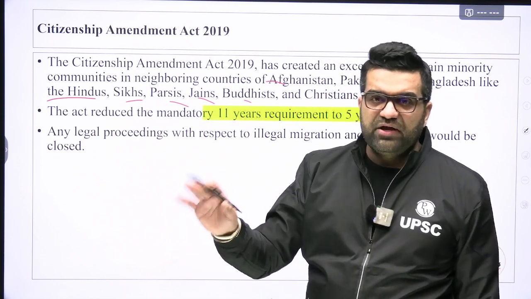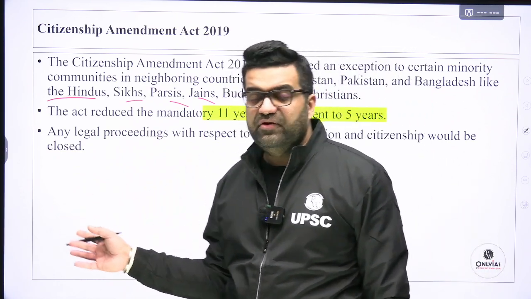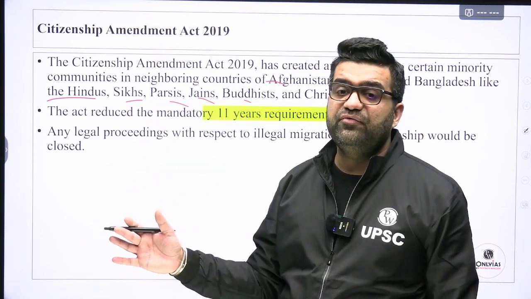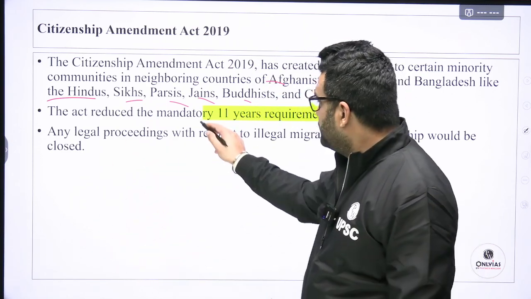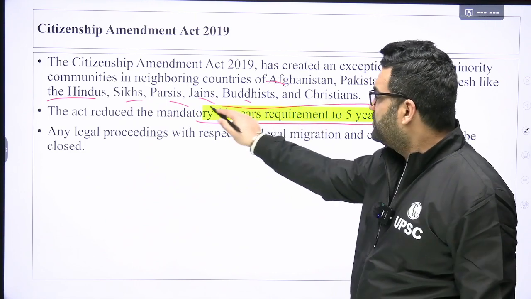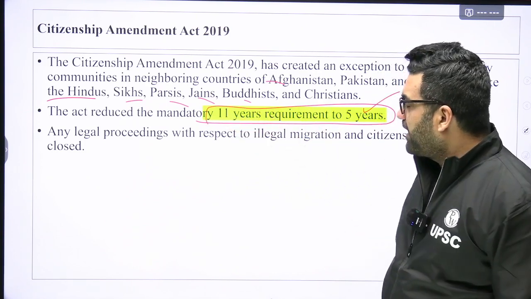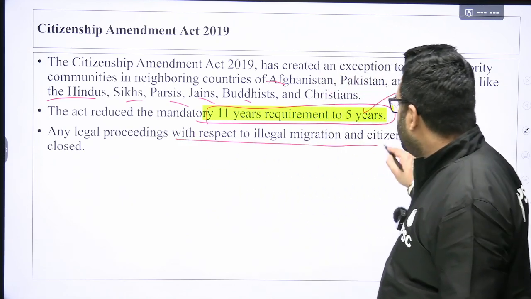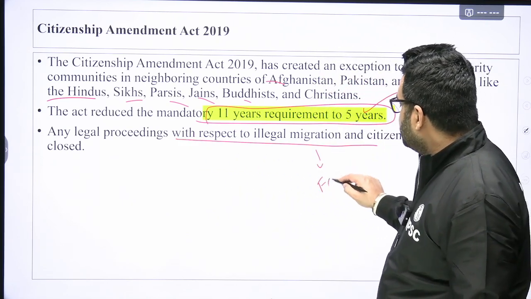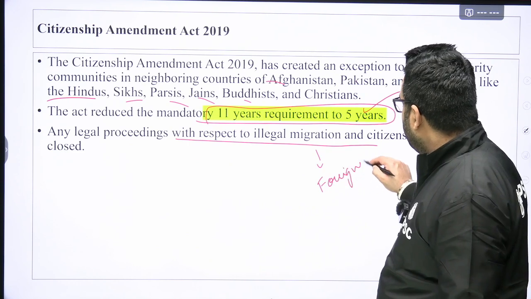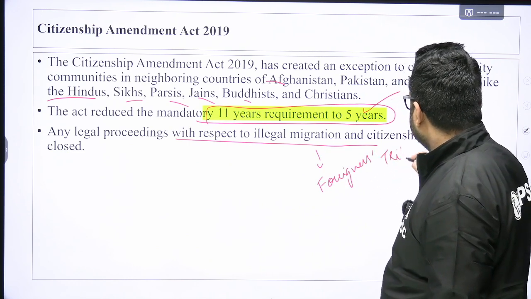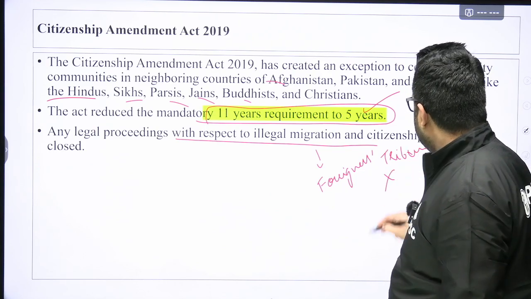Government says that okay, we will save your life. We won't deport you back or extradite you from India. The act reduced the mandatory 11-year requirement to 5 years. Any legal proceedings with respect to illegal migration under the Foreigners Tribunal, etc., will be waived off.